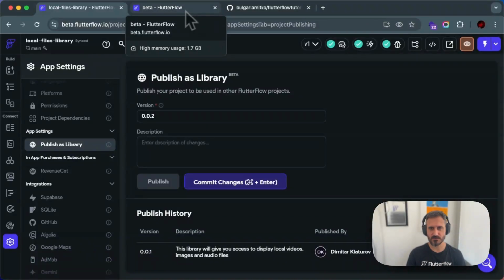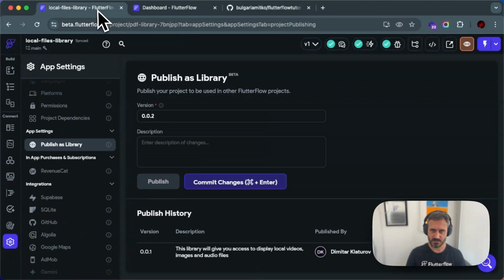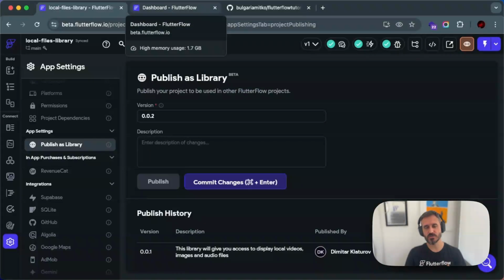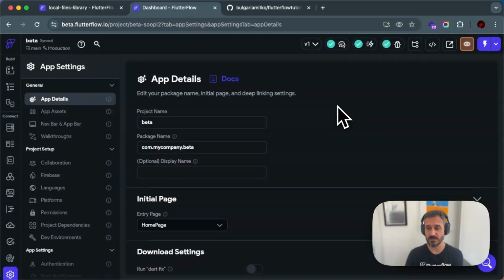But in the future, that will be changed, because the idea is that Flow will make it so you can import libraries from the marketplace. So you should be able to submit your libraries in the marketplace, and then people should be able to just import your libraries from the marketplace.